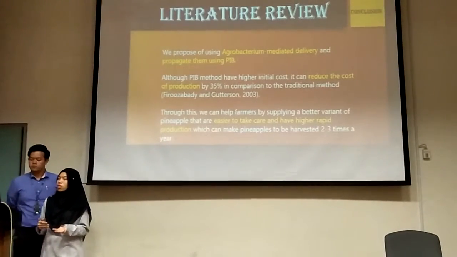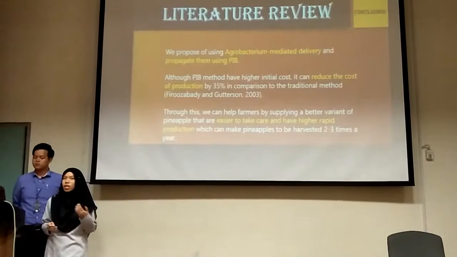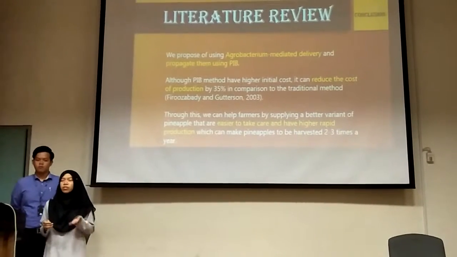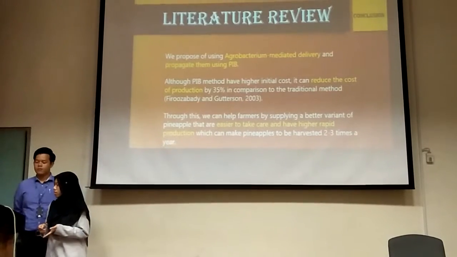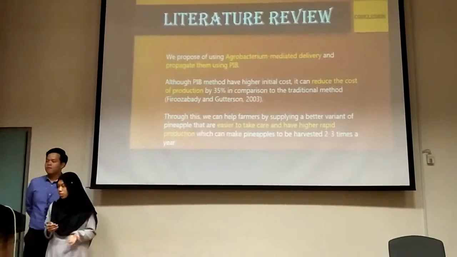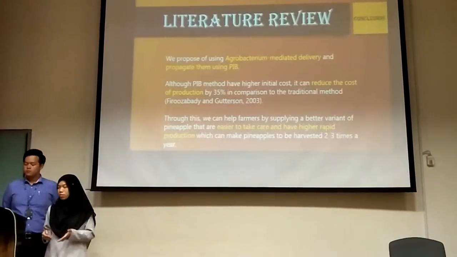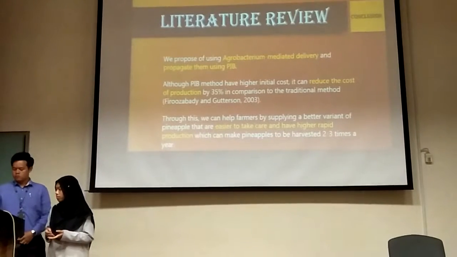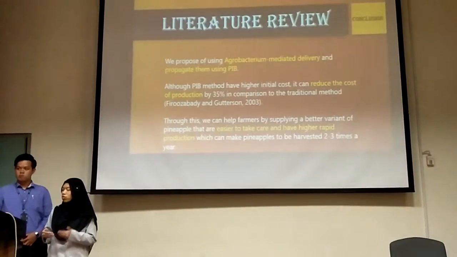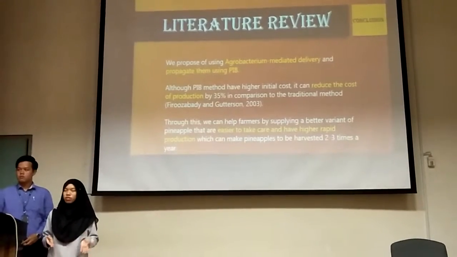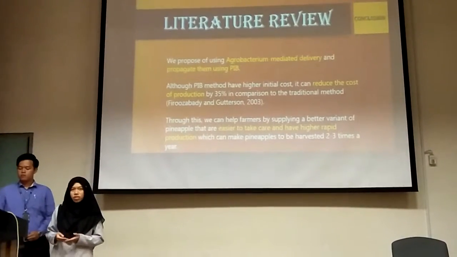So we propose the usage of agrobacterium delivery and propagating them using PIB, which are partial immersion bioreactors. It can reduce the cost of production by 35% compared to the traditional method, based on the study of feasibility and Dutson. Through this, we can help farmers by supplying better variants, which are easy to take care of and have a higher production.